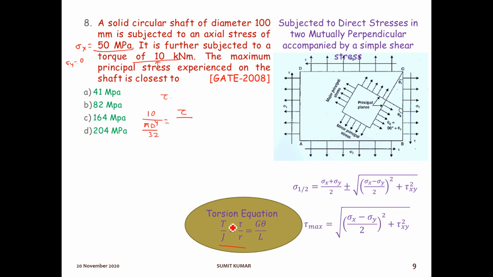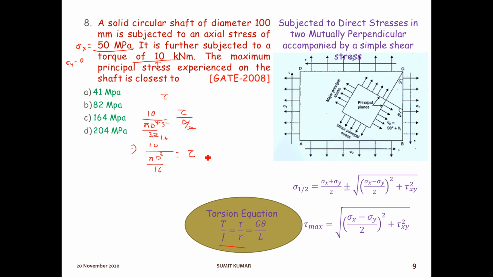So R is what? R is the distance from this centroid to the maximum fiber, the farthest fiber, okay, extreme fiber R. So extreme fiber will be what? D by 2. So here this 10 by this 2 will be cancelled by 16. And D, it will be D cubed. So pi d cubed by 16 is equal to tau. Okay. So the value of D is what? 100 mm. Okay. So just calculate it.